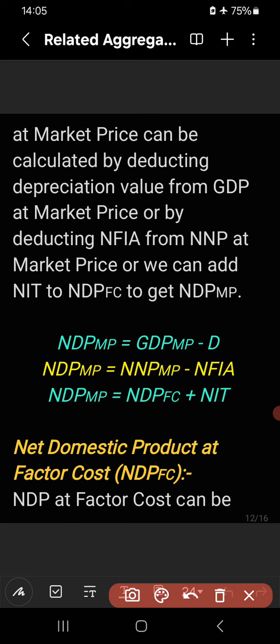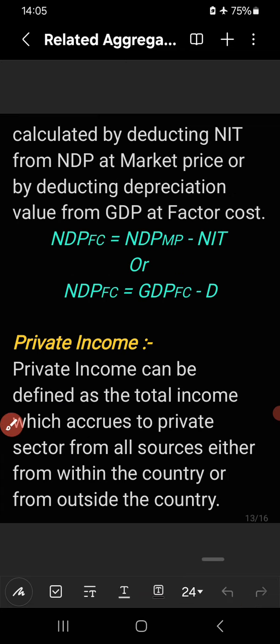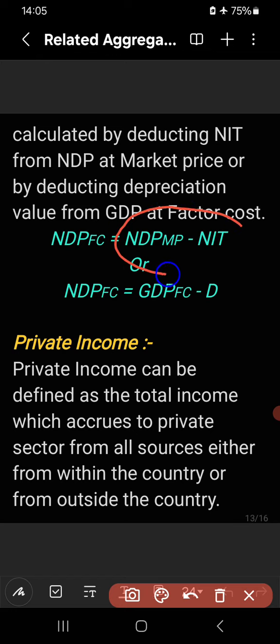Next, we will discuss net domestic product at factor cost, NDPFC. NDPFC can be calculated by deducting NIT from NDP at market price, or by deducting depreciation value from GDP at FC. How to calculate NDPFC? NDPFC is equal to NDPMP minus NIT.